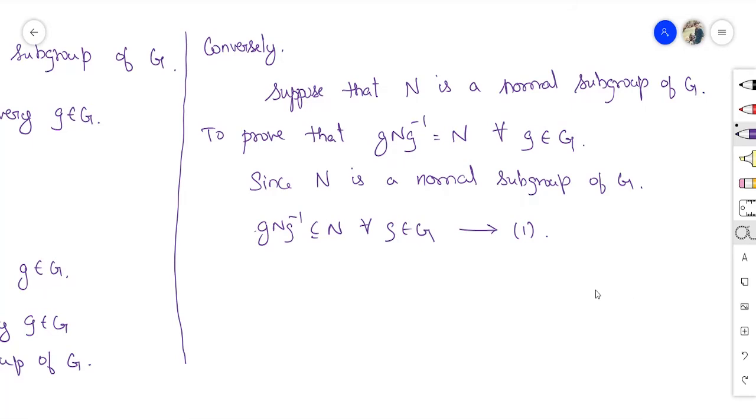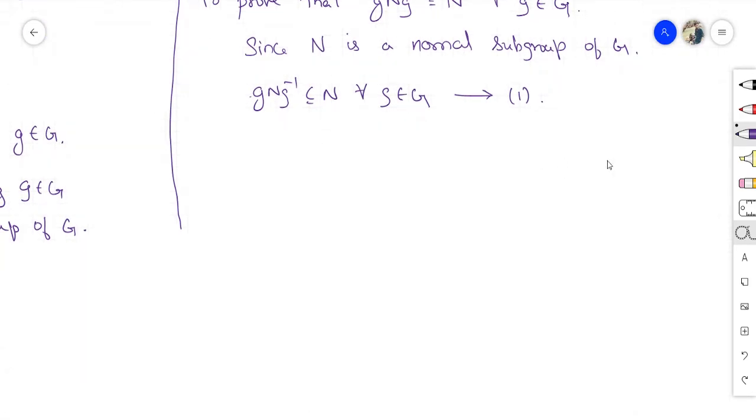Now gNg inverse is a subset of N. What can you say about g inverse Ng? Consider g inverse Ng. I can write g inverse Ng as g inverse N, g inverse the whole inverse, since g is g inverse the whole inverse.